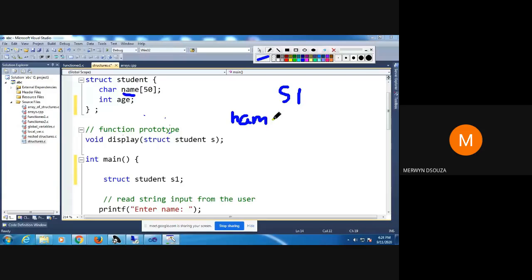Okay, now for name there are 50 locations, because a character takes 1 byte of memory, so there will be 50 locations here. And int age. So S1 will have 2 members, name and age. Got it? So here there will be 50 locations like this. You can imagine it like this.